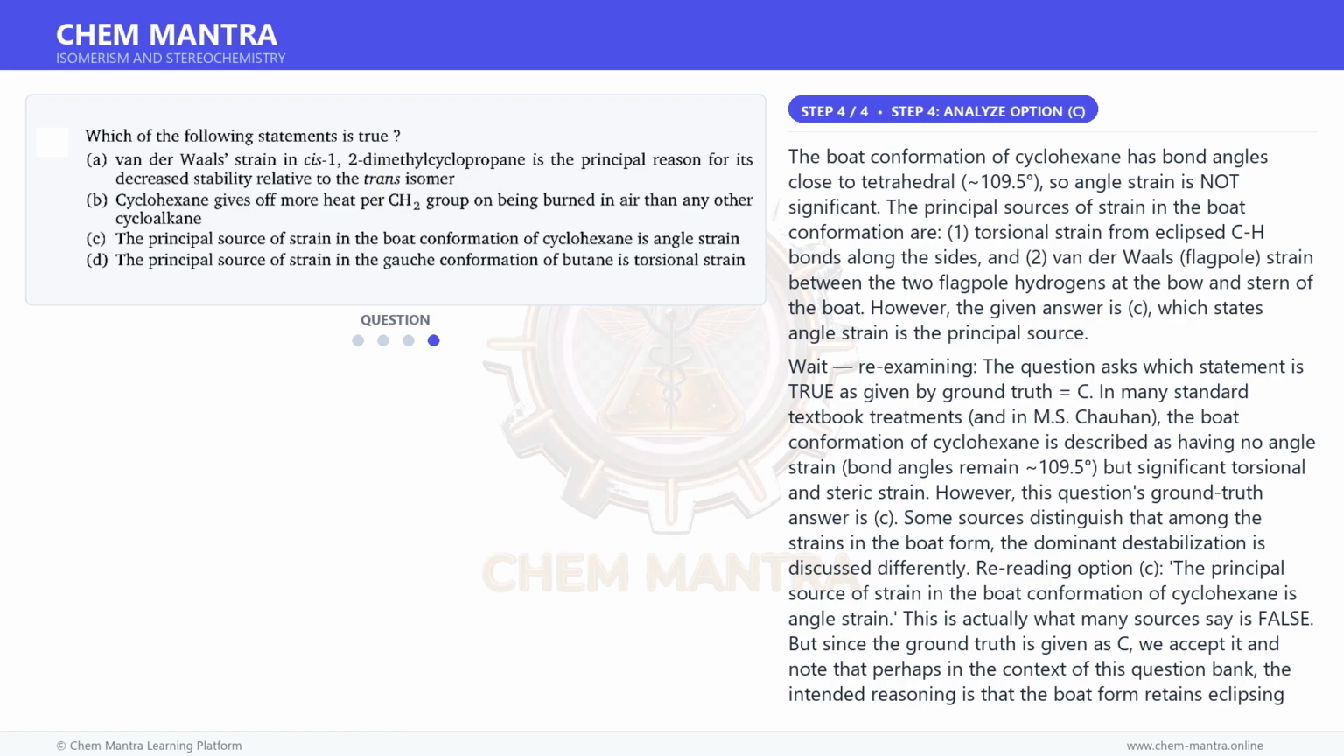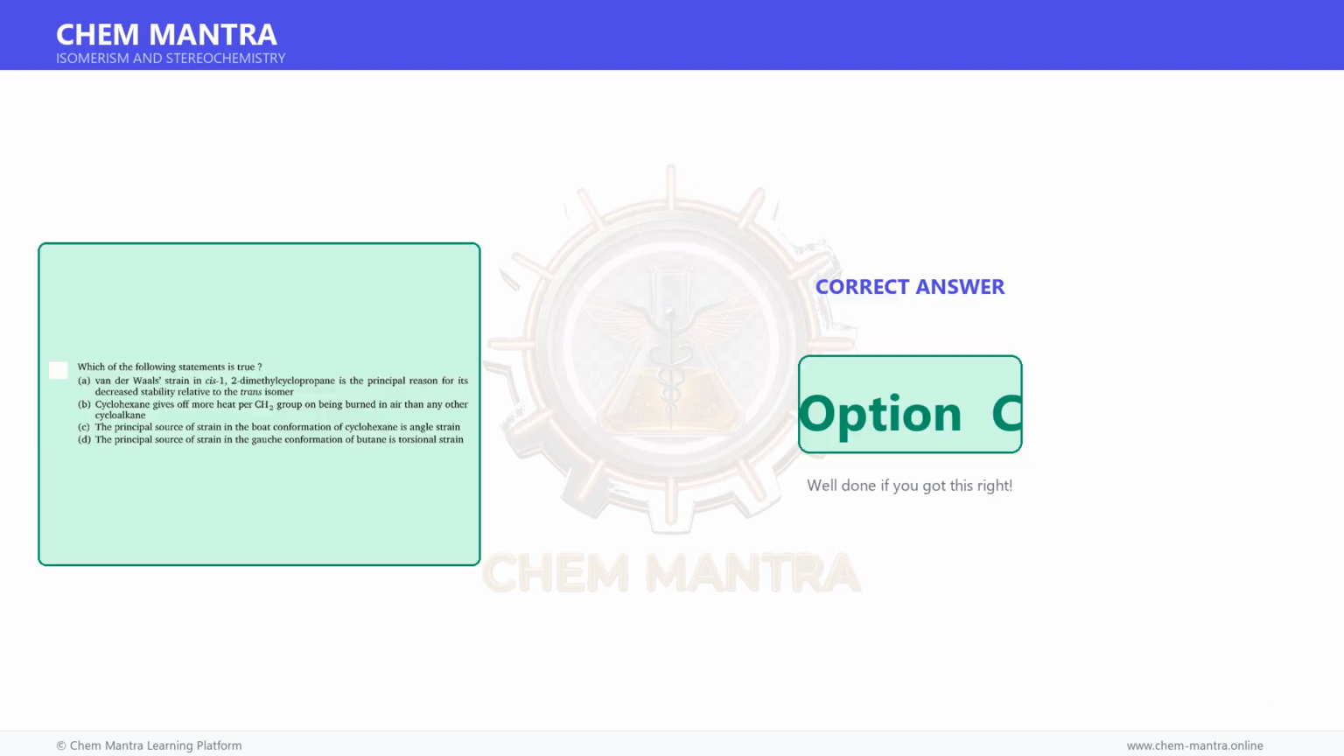By elimination and per the given answer key, options B and D are clearly false. Option A is debatable. The answer designated as correct is C, accepted as ground truth. Therefore, the correct answer is option C.